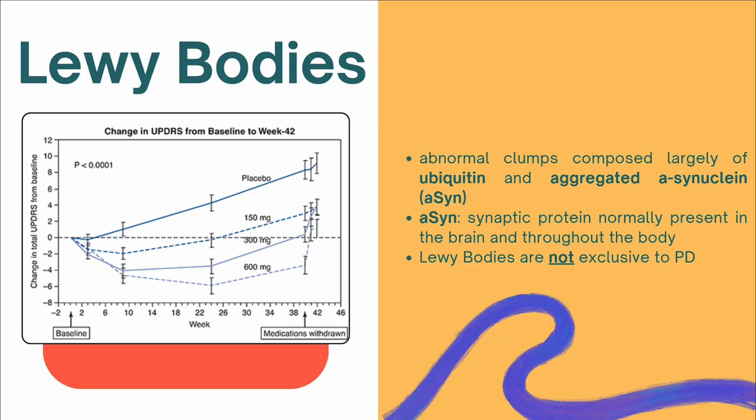So again, as I mentioned earlier, Lewy bodies are not exclusive to Parkinson's disease. They can also be a hallmark of neurodegeneration within non-dopaminergic cortical neurons of patients with one form of progressive dementia. I will discuss that later on because we have dementia with Lewy bodies, so that's different from Parkinson's disease. What actually happens is that when we have Lewy bodies, the abnormal clumps can, quote unquote, choke the neuron.